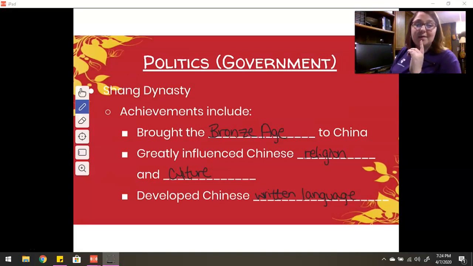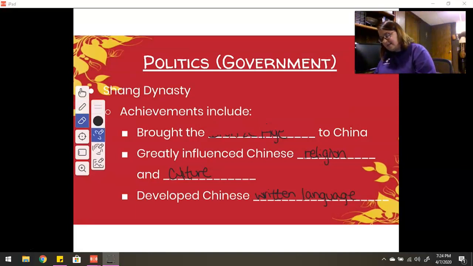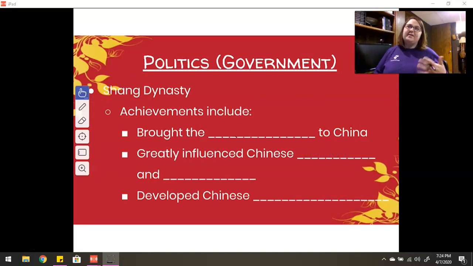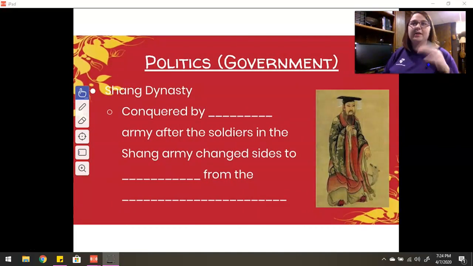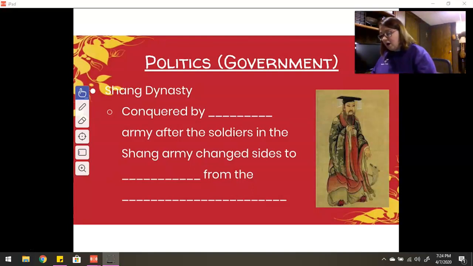Now, the other common thing we're going to talk about with each one of these dynasties is how the dynasty ended. Because obviously we know that these dynasties do not continue today. So we need to ask ourselves, how did the dynasty end? What happened? Lots of different ways dynasties end. Most of the time, dynasties end in war, as is what tends to be common with a lot of ancient civilizations that are no longer around anymore. When we looked at Mesopotamia, we talked about war a lot between different cultures that were in the area of Mesopotamia. So same thing with this. The Shang Dynasty was actually conquered by the next dynasty, which is going to be a common theme here.